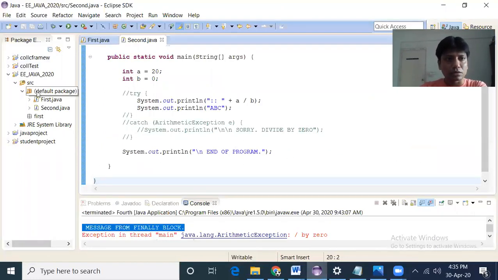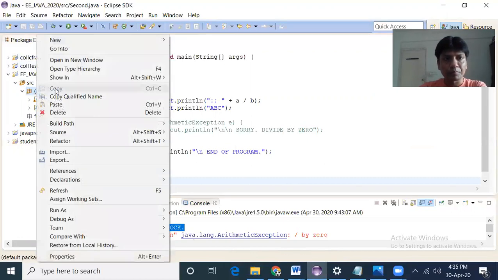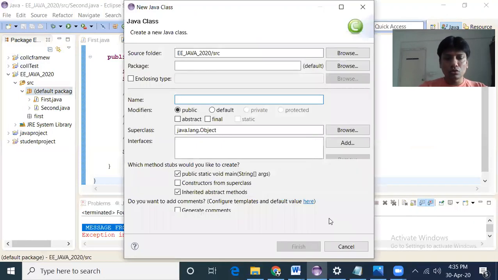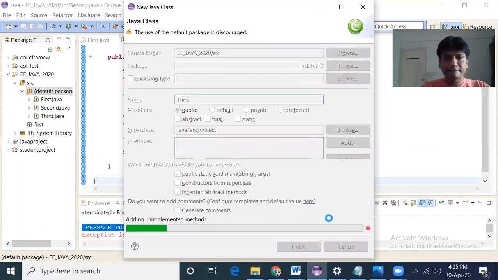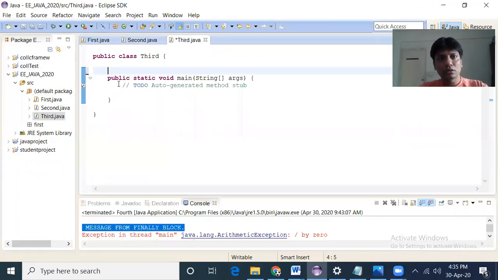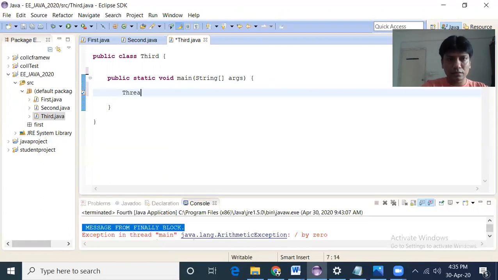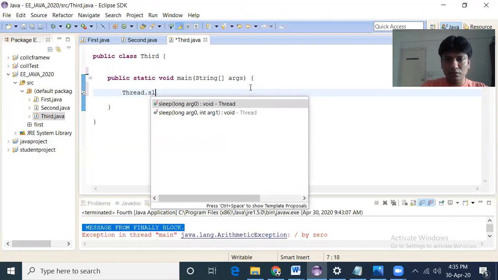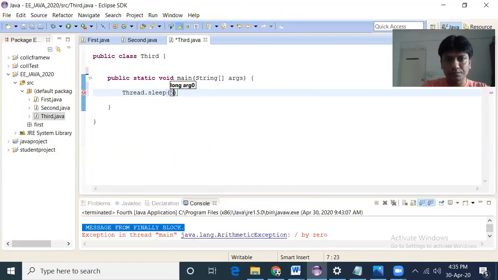So let us learn this concept using a program very quickly. Go to new and then I will create a class. We have already shown you an example. So this is the third example. Suppose I want to write here Thread.sleep with some 500 milliseconds or half a second of sleep.